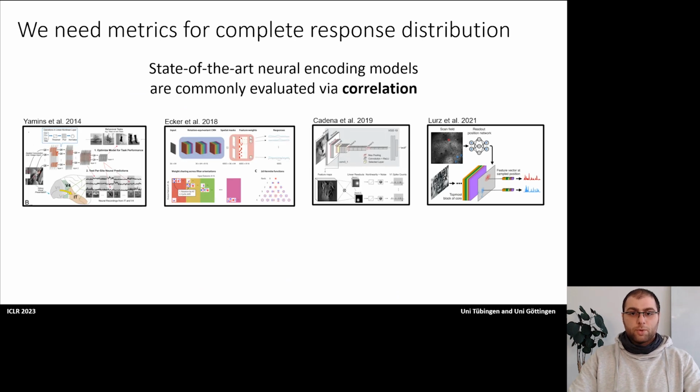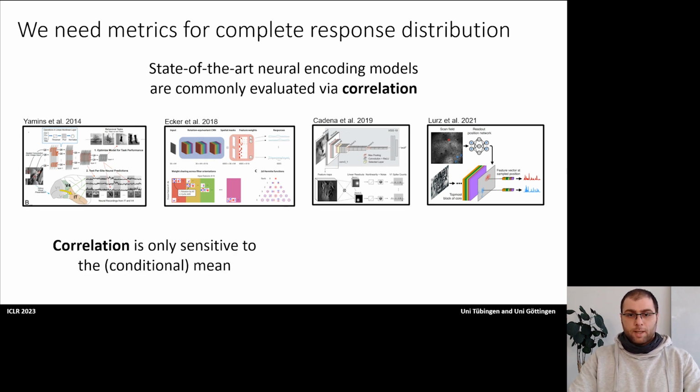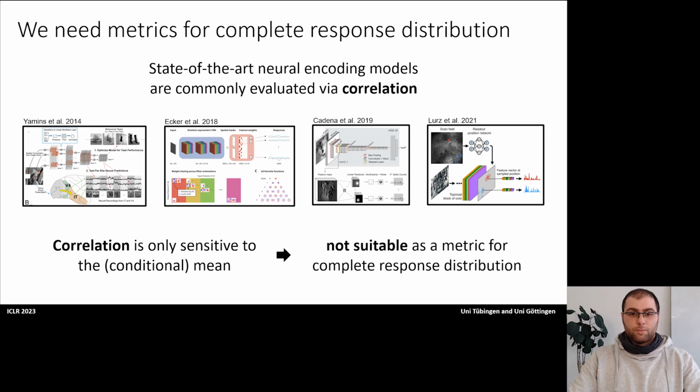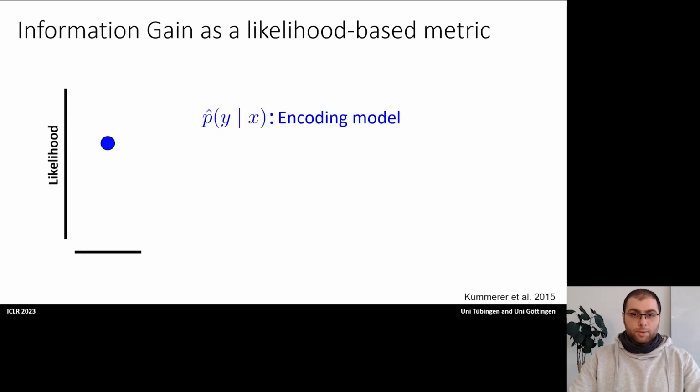But the metric that is most commonly used these days to evaluate and compare neural system identification models is correlation, which is only sensitive to the mean, and therefore it is not really suitable to measure performance of the models that capture the full distribution. A suitable metric that could be used for such a purpose is information gain, which was introduced amongst others by Kummer et al. in 2015.